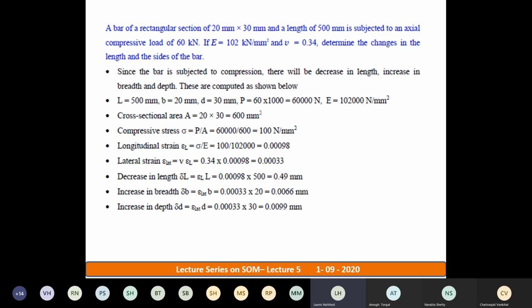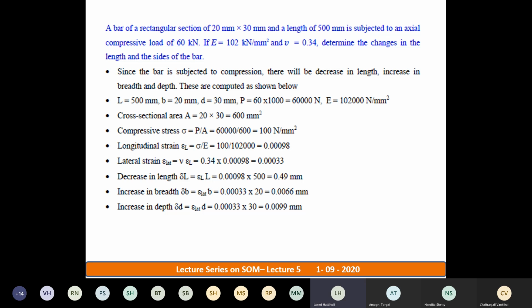See the solution. Length is 500 mm, breadth B, depth D. P is in kilonewton, so I have converted it into newtons. 60 into 10 raised to 3, that is 1000, so 60,000 newtons. Next, Young's modulus is given to you in kilonewton per mm square. Let me convert it into Newton per mm square. Always have a habit of conversion into Newton per mm square, so that it will be quite easier to solve the problem. Kilo is 10 raised to 3, so 102 into 10 raised to 3 Newton per mm square. So I have converted P as well as E.